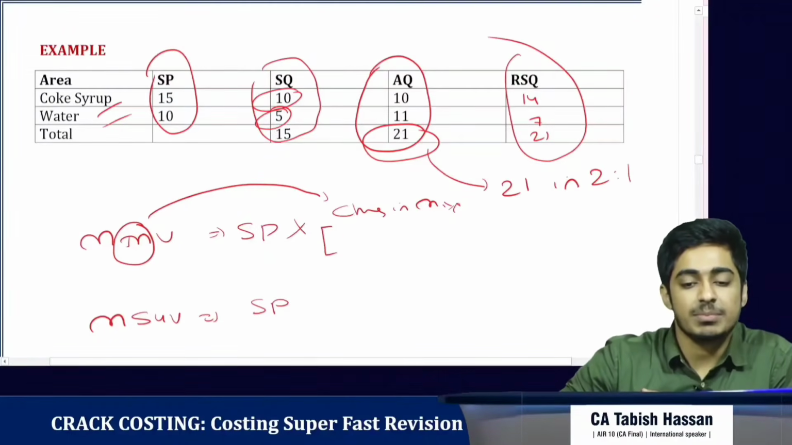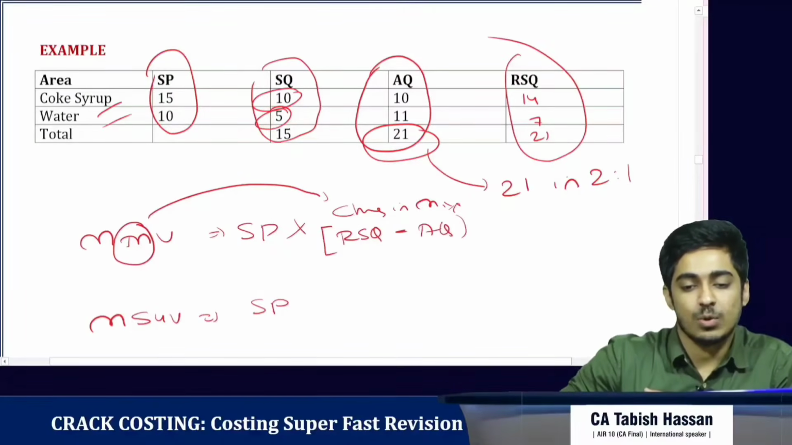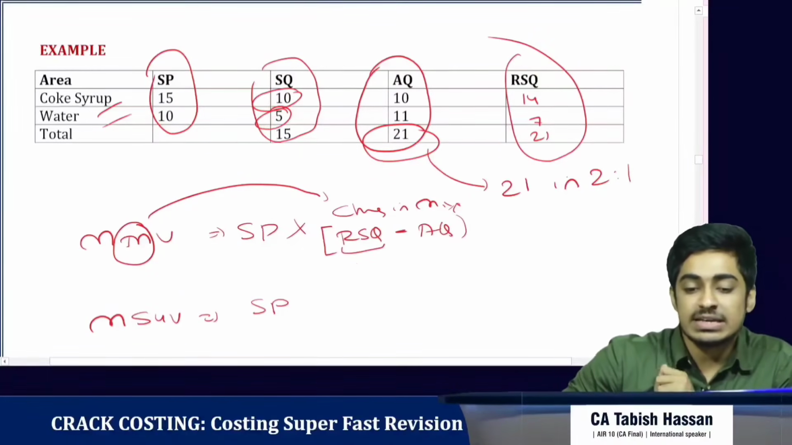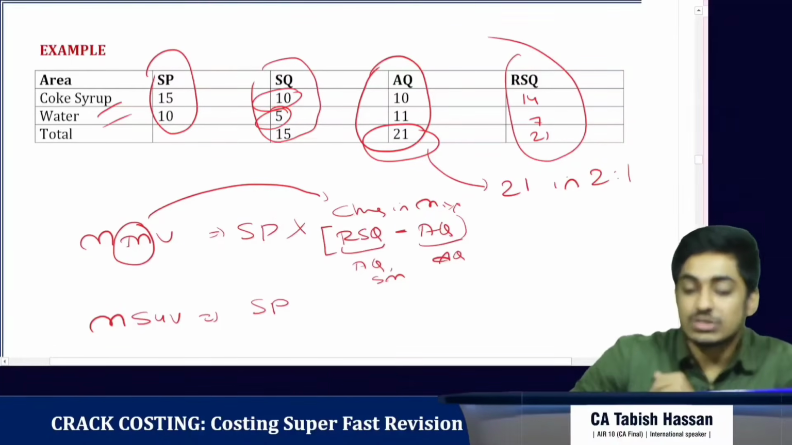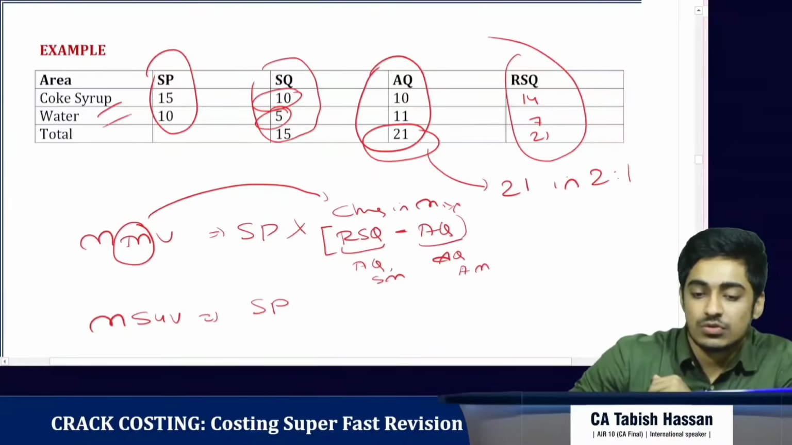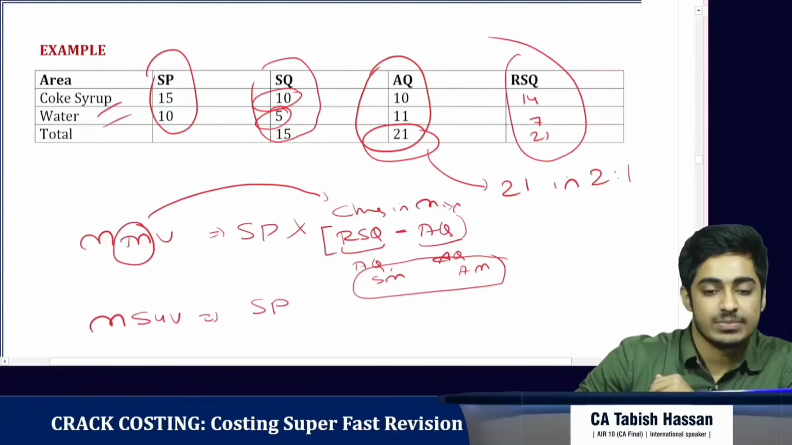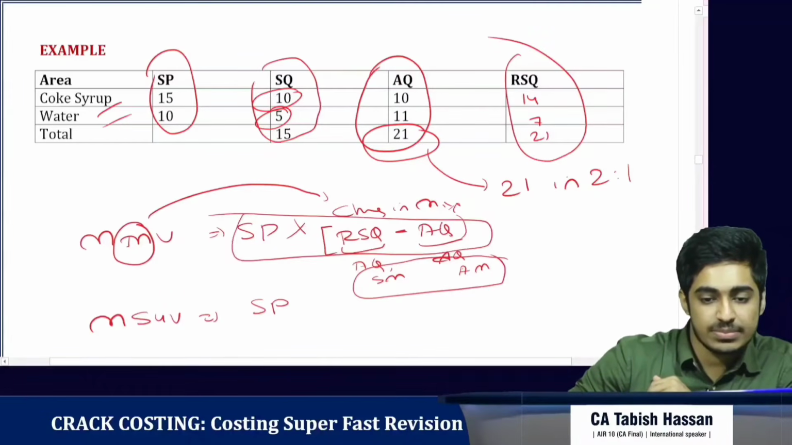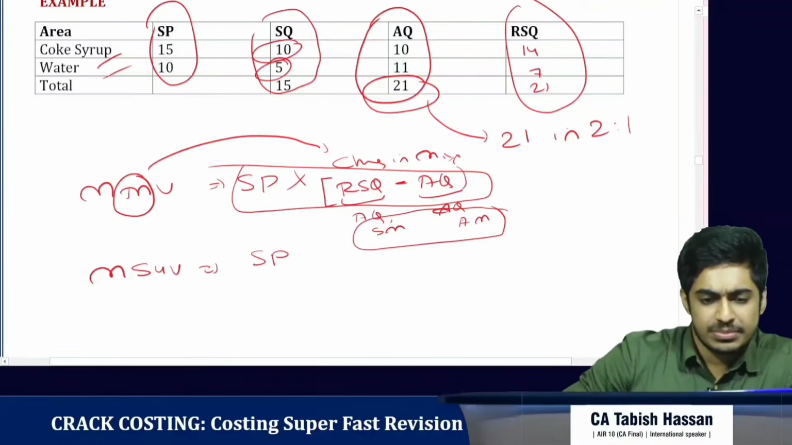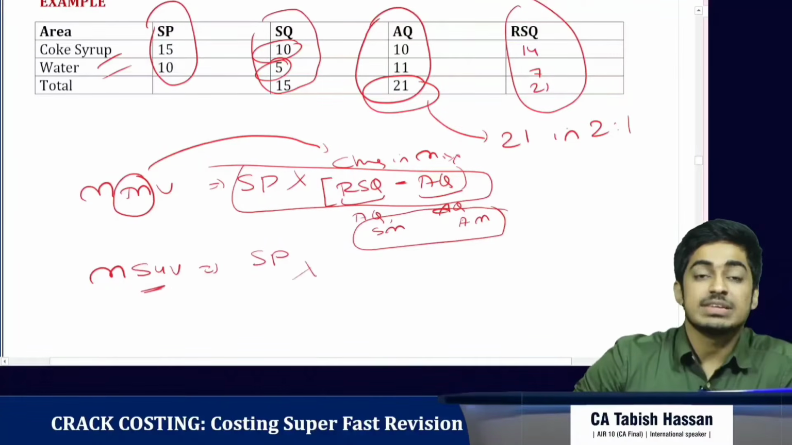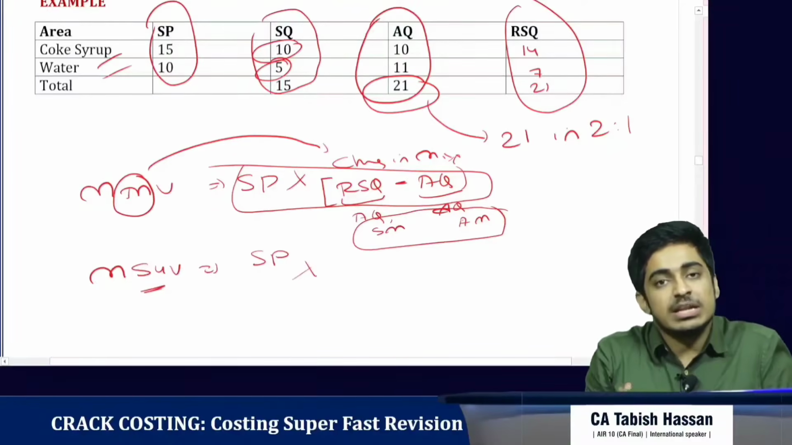I compare revised standard quantity with actual quantity. Why? Revised standard quantity is actual quantity in standard mix, actual quantity is actual quantity in actual mix. So here the mix is different. So that's why this is the formula, and I do it individually, get the total. And in sub usage variance, what am I saying finally? How much ultimately quantity have increased.